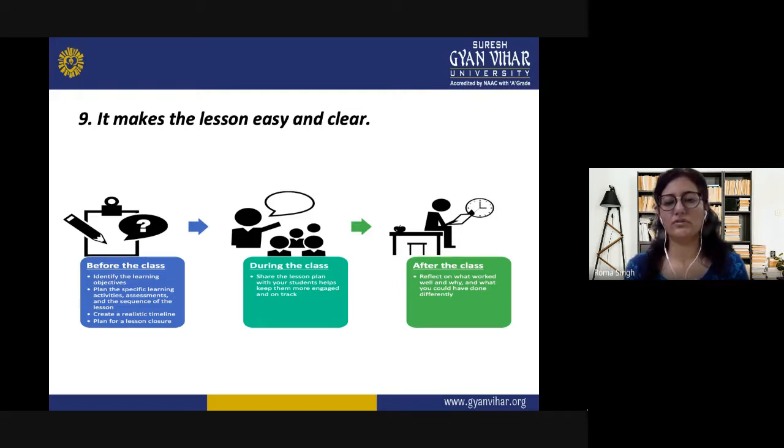They have to reflect on what has worked well through feedback or the evaluation part, why, what they could have done differently, how they can improve in the next lesson, how the students' learning can be made more easy and clear. So some hard work has to be done by the teacher also if they have to follow this concept.